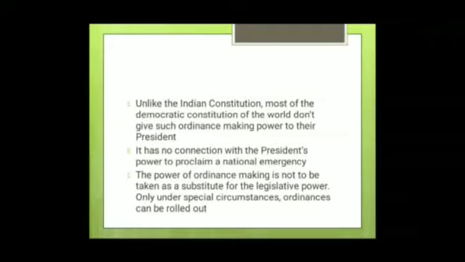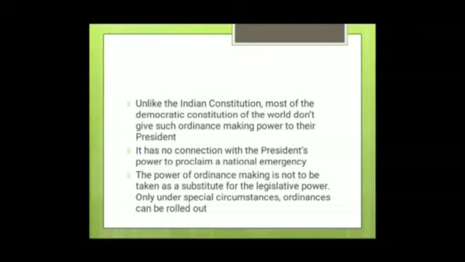So, the first point in this slide: unlike the Indian Constitution, most of the democratic constitutions of the world don't give such ordinance making power to their President. It is not given. In India, we have given this power under Article 123. It has no connection with the President's power to proclaim a national emergency. Of course, it does not have any connection to it.